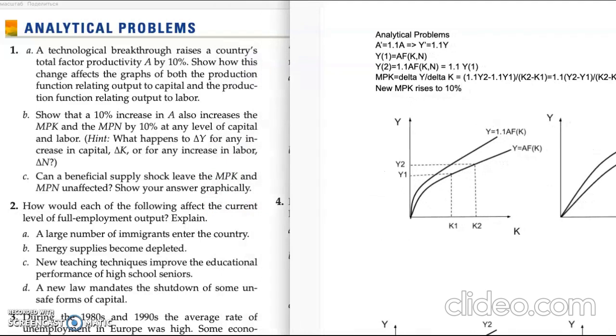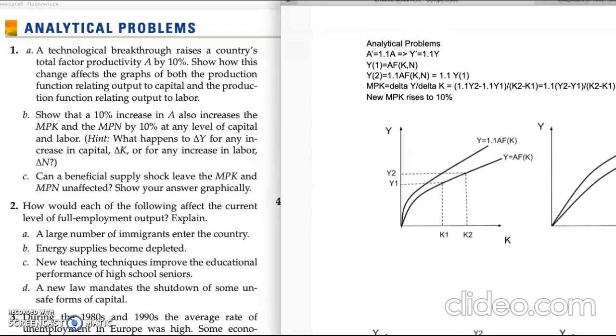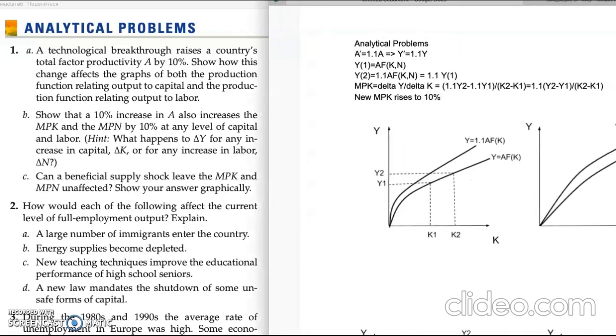Better education in subquestion C raises future productivity and output, but has no effect on current full employment output because it is a long-term activity. A new law mandates the shutdown of some unsafe forms of capital. This reduction in the capital stock reduces full employment output, although it may very well increase welfare.